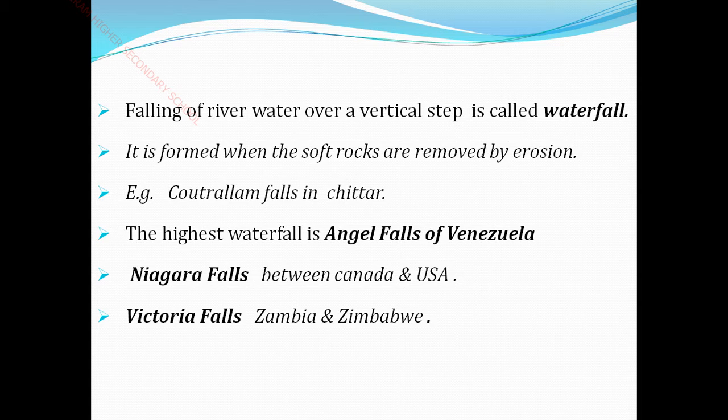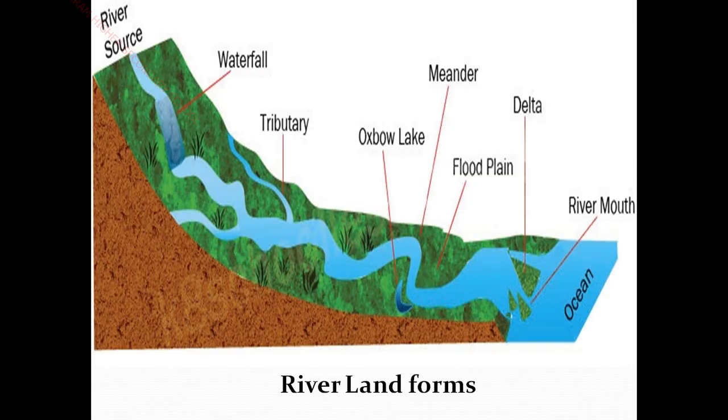So now waterfalls. The falling of river water over a vertical step is called a waterfall. How is it formed? Okay, let us see the waterfall picture. You see the picture here. From the source the river comes and falls by the vertical step, so it seems like a waterfall.